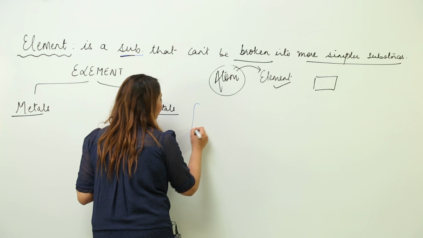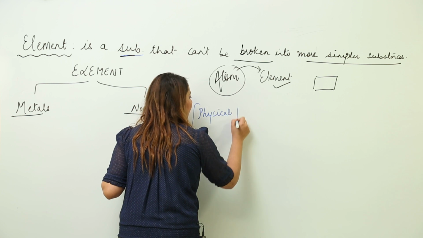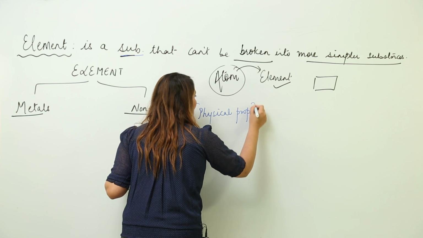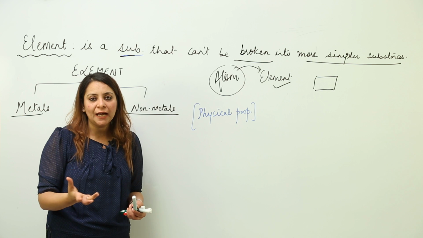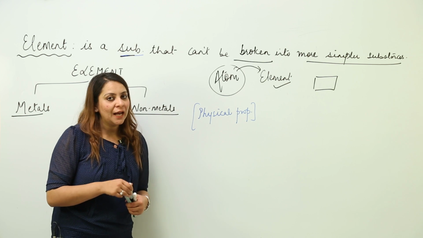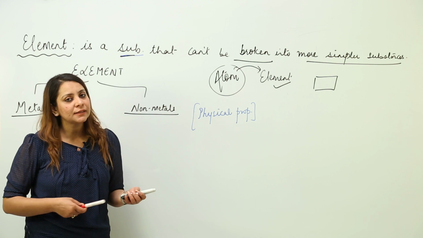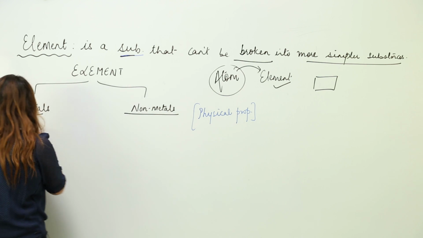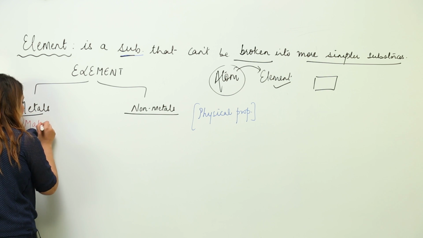As you all know, physical properties are something which you can see with your naked eye, or feel by touching. So we are going to study the difference in the physical properties between metals and non-metals. The first thing is that metals are malleable.